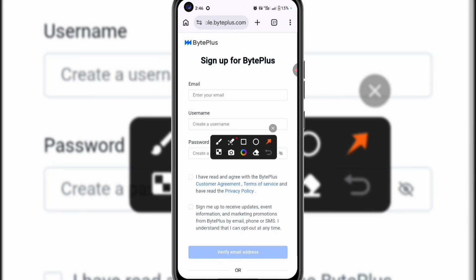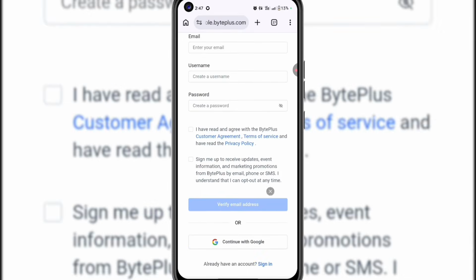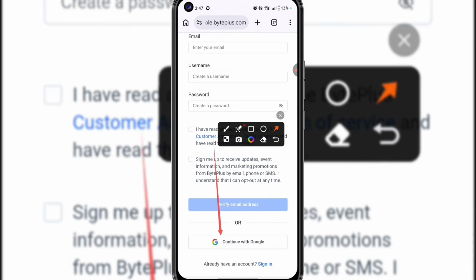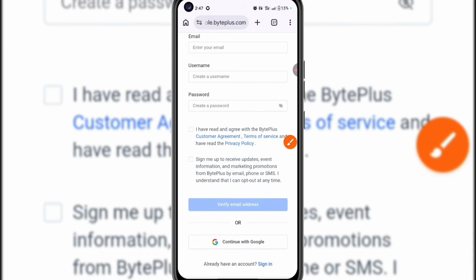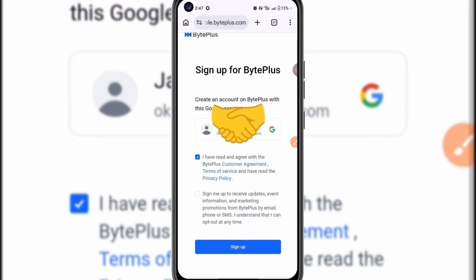You can see that this site has been auto-translated. Now on this page, you can just use a temporary email address, choose a username, choose a password, and then you agree. Or you can sign in using your Google account, anyone that works best for you. I'm just going to sign in with one of my Google accounts. Then you agree to their terms, click on Sign Up.